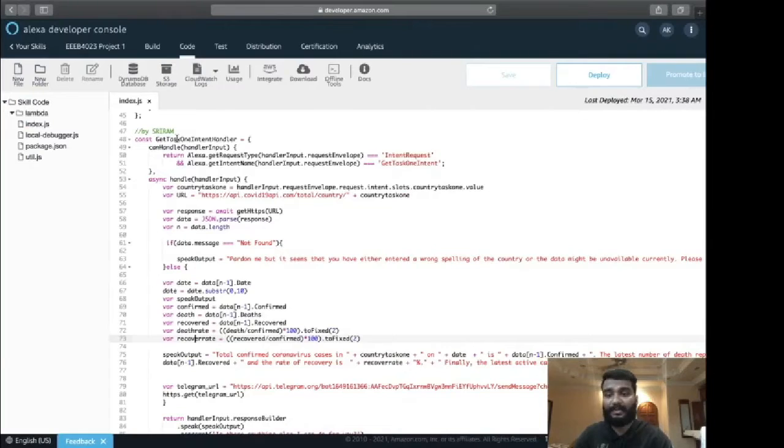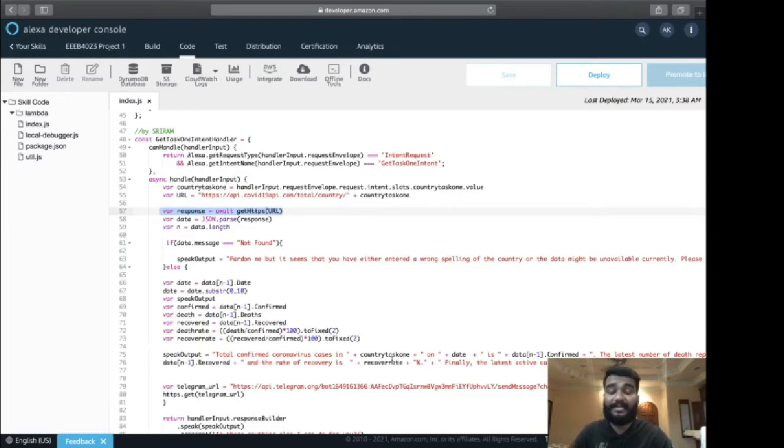This would be the codes for task 1, where Alexa gives you the latest coronavirus statistic information from the API. The API chosen would be total country, and this line is important to communicate between servers. These are the variables declared to get the information from the API server. The data is taken from the latest date on the API server. The confirmed cases are also taken from the latest date. Same goes for the death cases, death rate, recovered cases, and recovery rate.